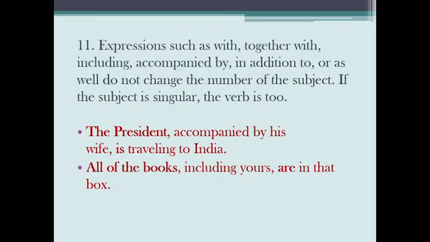Expressions such as with, together with, including, accompanied by, in addition to, or as well as do not change the number of the subject. If the subject is singular, the verb is too. The president, accompanied by his wife, is traveling to India. All of the books, including yours, are in that box.